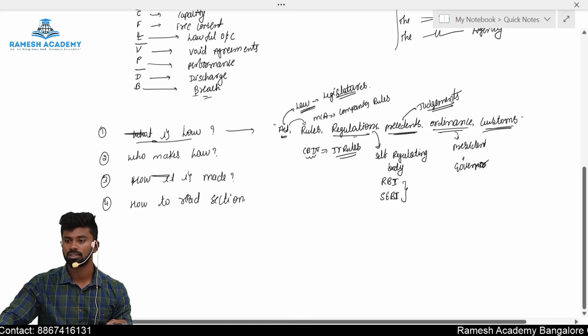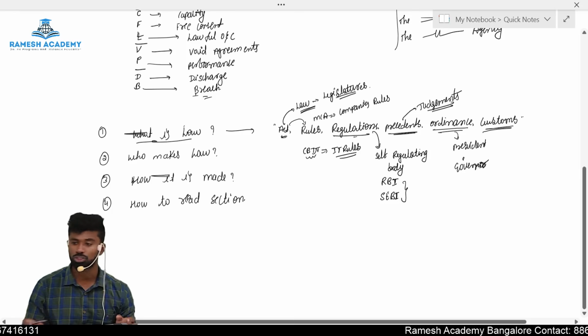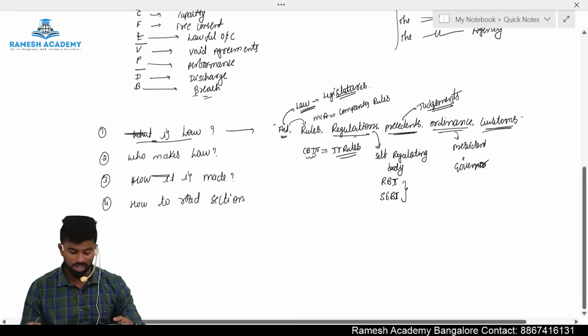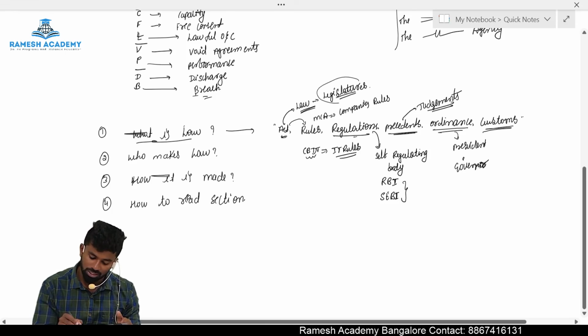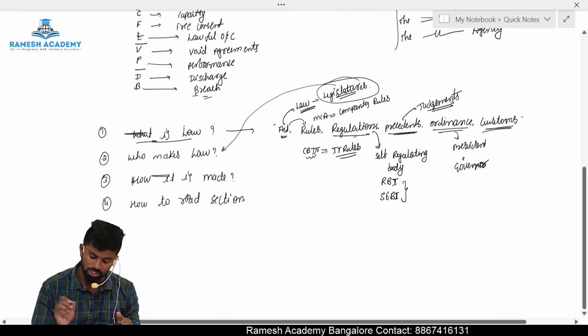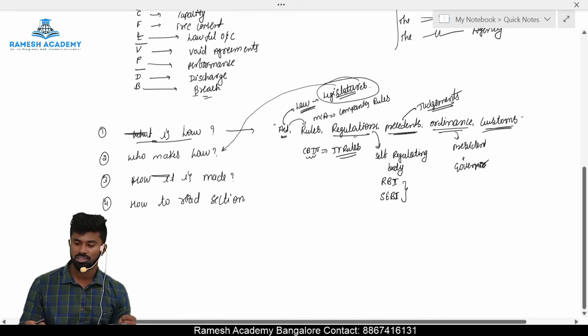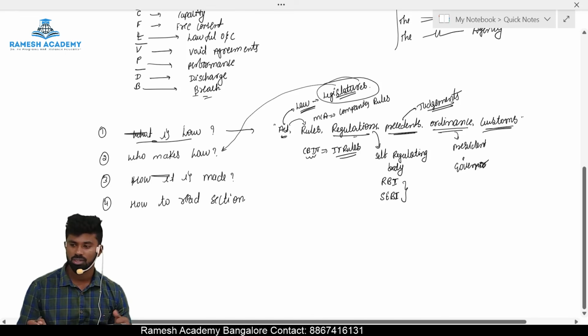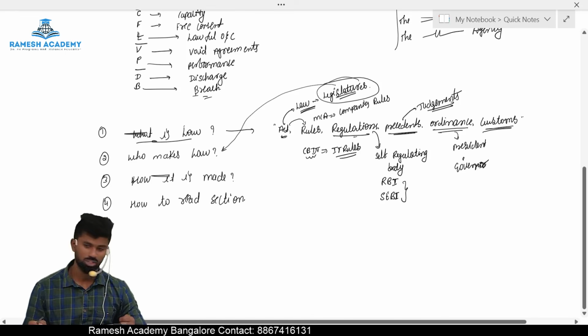Okay. Then the second question: who makes the law in India? I already gave a hint. The laws are made by whom? Legislatures. Now who are legislatures, sir? The elected representatives of the people are called legislatures.